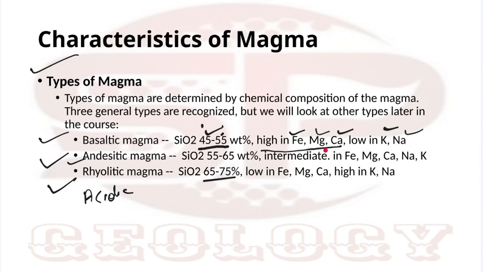Then andesitic magma will be intermediate. Mg, Fe, Ca, potassium, and sodium will all be present in intermediate amounts. So basic magma and acidic magma are characterized by different elements. Basic magma has high Mg, Fe percentage, but low potassium, sodium. Rhyolitic or acidic magma has more potassium, sodium percentage and less iron, magnesium percentage. Andesitic will be intermediate. Ultra basic will have a silica percentage of less than 45%.